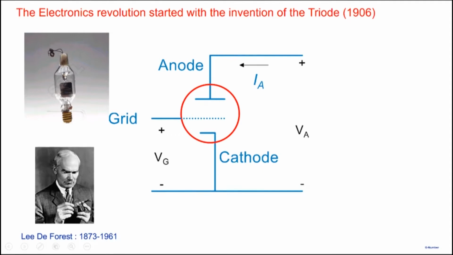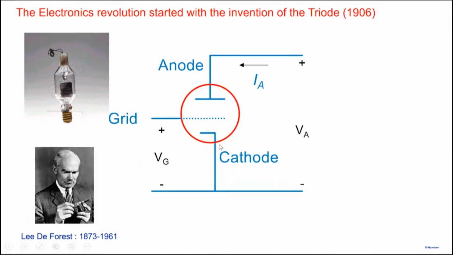So as I said, this is a triode, so it has 3 electrodes. The 3 electrodes are enclosed in a glass tube. So the circle, let's say, is a schematic of the triode, representing the glass tube. And so 3 electrodes are, one of them is cathode, the other one is anode, and the third terminal, which is perforated, that's why it's shown as a dotted line, which means it's a plate with holes in it. So it's called a grid. And so the idea is that it's a 3-terminal device and inside is vacuum.